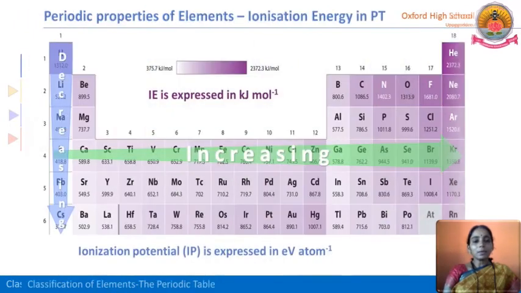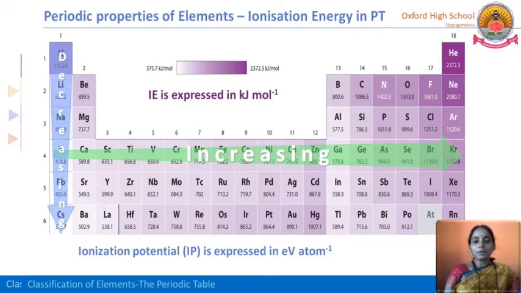Ionization energy is nothing but the energy required to remove an electron from the outermost orbit. See here, in a group, as atomic radius increases, ionization energy decreases. What is the reason? The energy required to remove an electron is ionization energy. So in a group from top to bottom, from hydrogen to francium, the number of shells increases. So the nuclear force of attraction is not that much on the outermost electron. So it is easy to remove an electron. We need not apply that much energy. So ionization energy decreases.